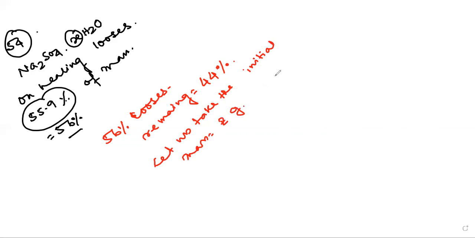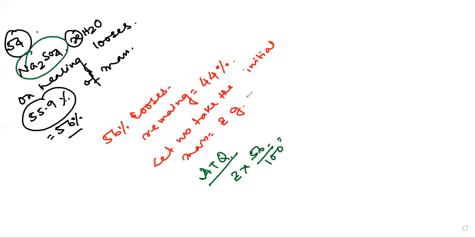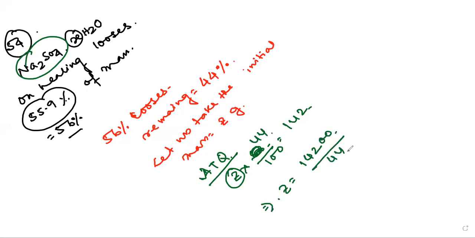So according to the question, Z multiplied by 44 divided by 100 is equal to the molecular mass of Na2SO4, because it will be remaining. Now you can find out the value of Z. Z is equal to 14200 divided by 44.